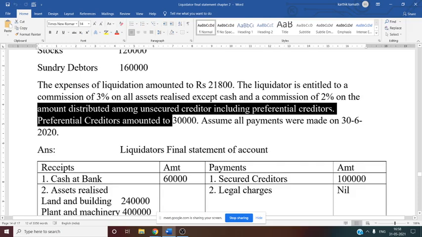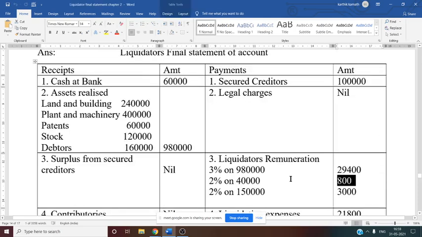See this, 30,000 given preferential creditor plus income tax due that is given in the balance sheet below the creditor. This is also preferential. So 30,000 plus 10,000, total 40,000. So now 40,000 is a total of preferential creditor. Now on that 40,000 you take 2%. So you will get 800 rupees. Again liquidator gets 800 rupees as remuneration with the help of this preferential creditor.